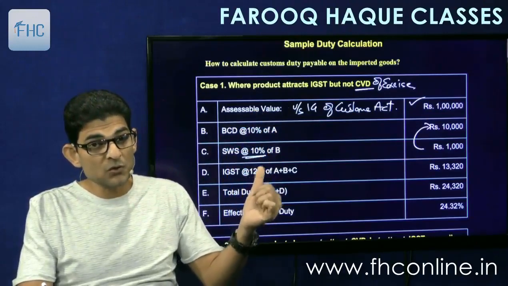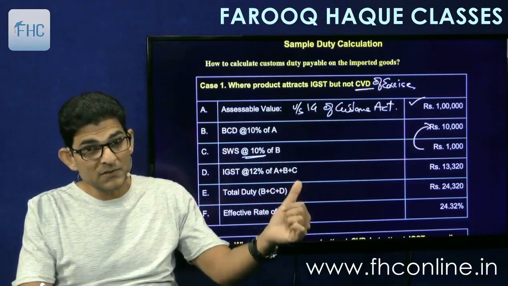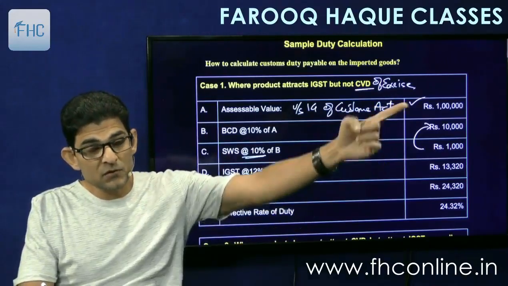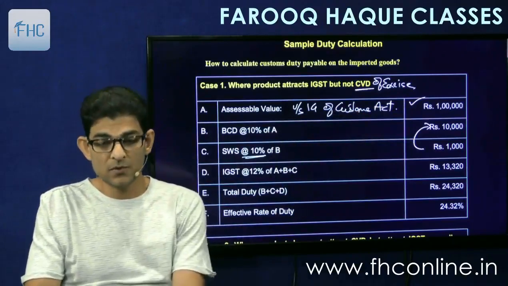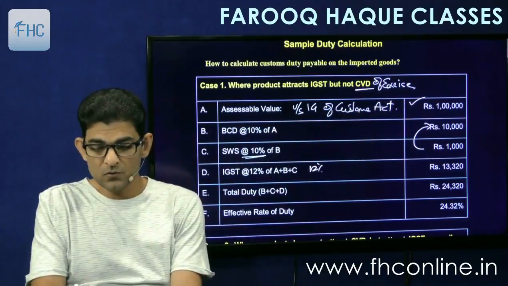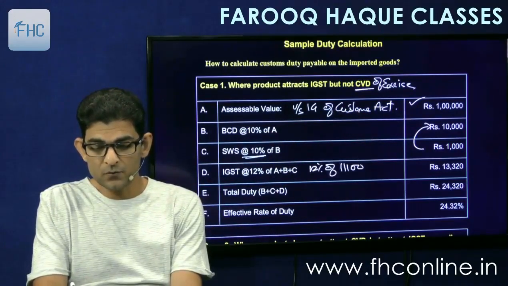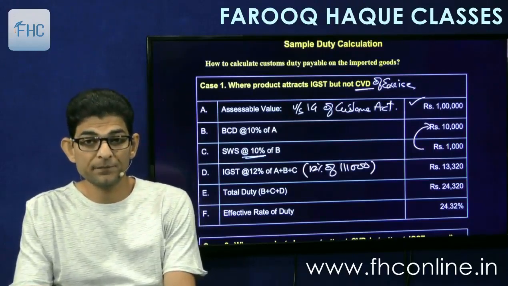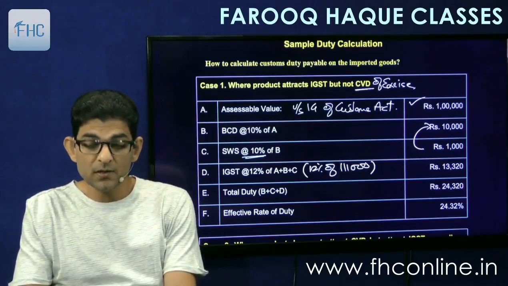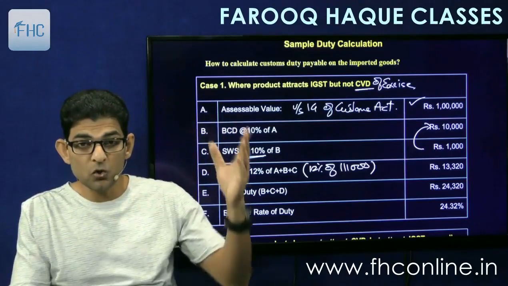This 12% is on A plus B plus C, means 10,000 plus 1 lakh plus 10,000 plus 1,000, 1 lakh 11,000. So this is 12% of 1 lakh 11,000, 13,320.